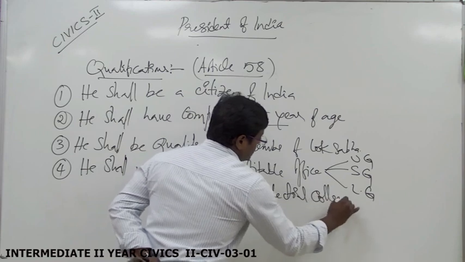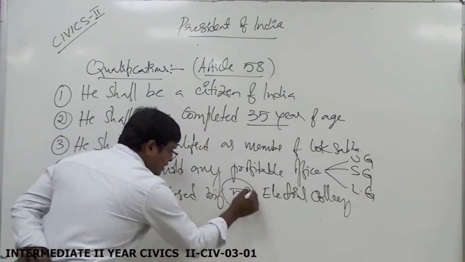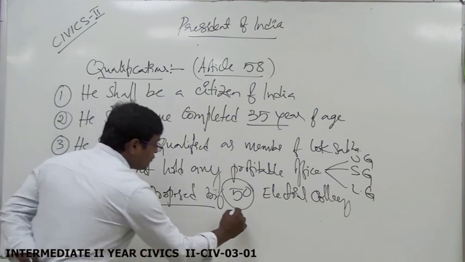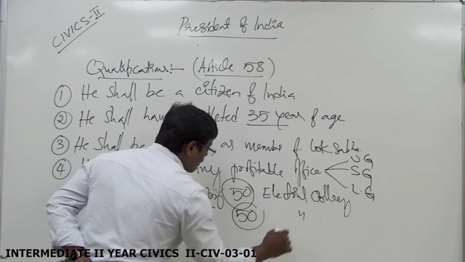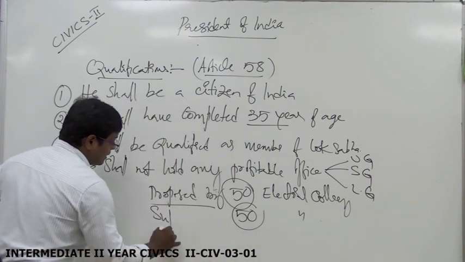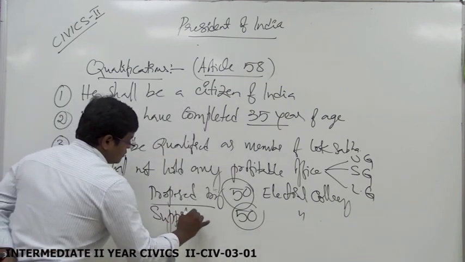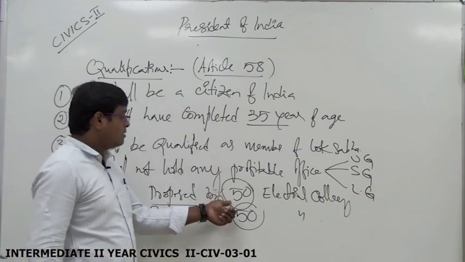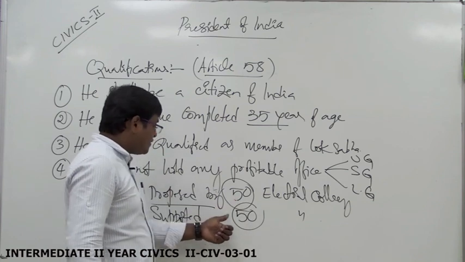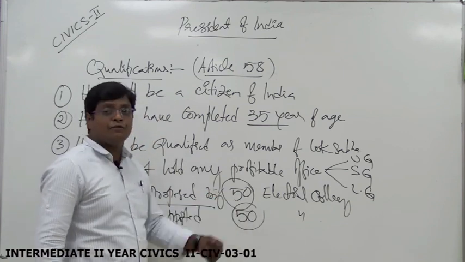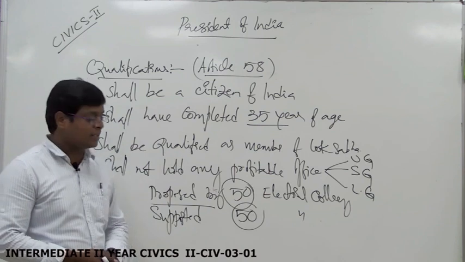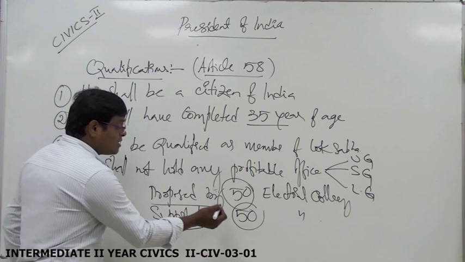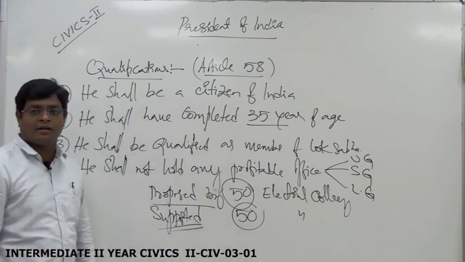Electoral College. 50 members of the Electoral College must support the candidature of the President of India, and one more 50 members must propose it. Here, supported means seconded. So this is also one condition for the election of the President of India.